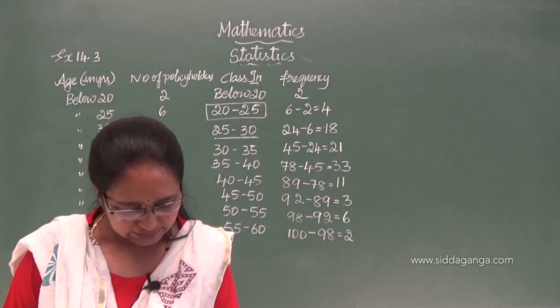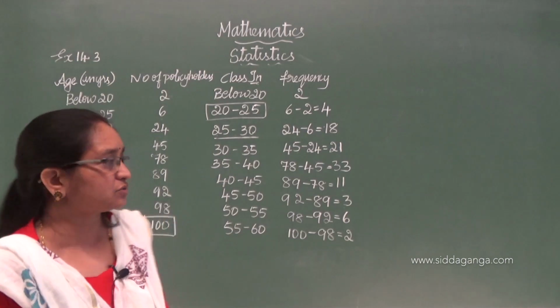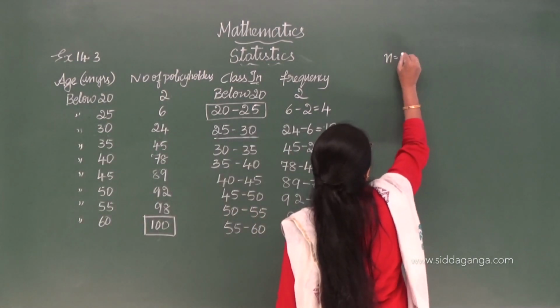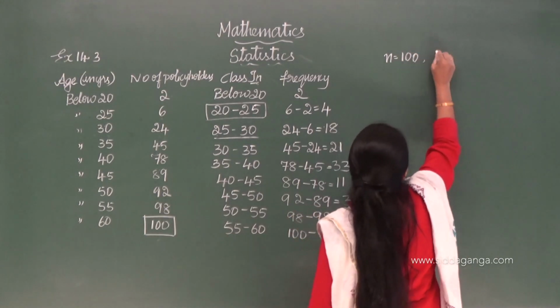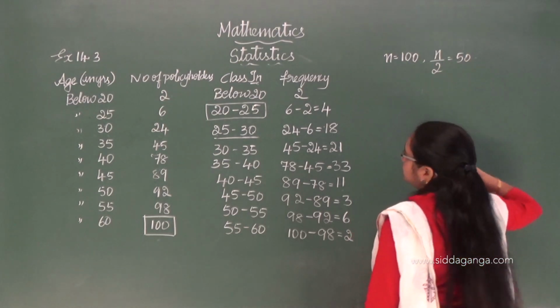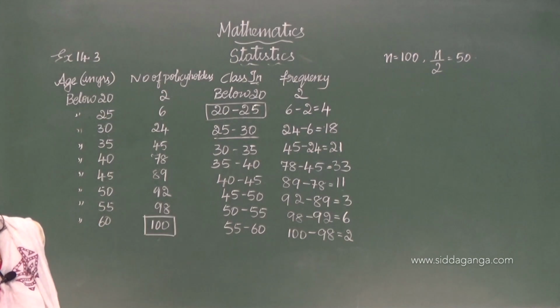So, definitely N is how much? They have given 100 policy holders in the question also. So, what is the next step? Next step, N is equal to 100. Therefore, N by 2 will be 50. So, 50, where you have to check here?